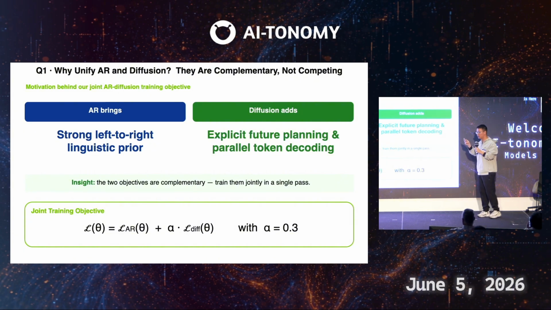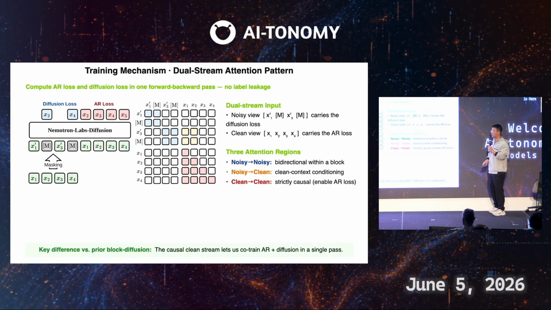And for diffusion, they will jointly plan for a block of future tokens at the same time. So it can explicitly plan for the future, which AR models miss. So that's why we do joint training. You can see our objective is a weighted sum of the two, the AR objective and the diffusion objective, in the same forward pass. And we train the model in an efficient way, in just one forward pass.